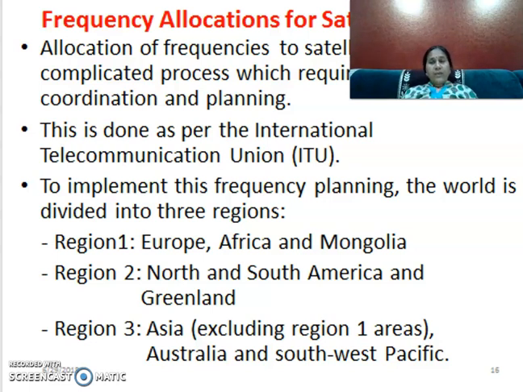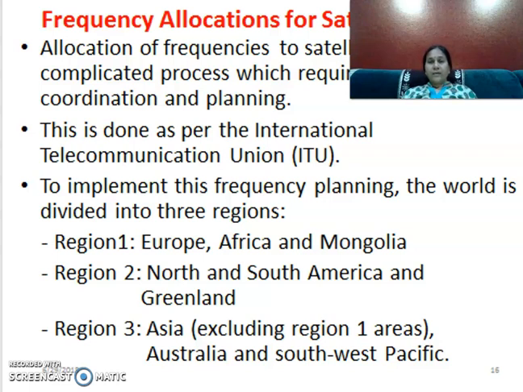So it will be a messy situation. So to follow a standard protocol, the ITU, that is the International Telecommunication Union, has been established, and it has divided the frequency allocation.